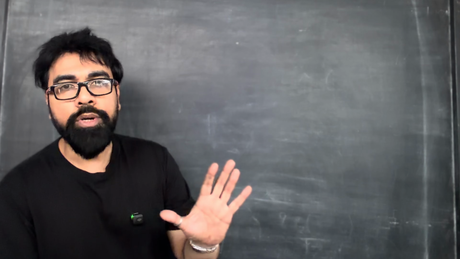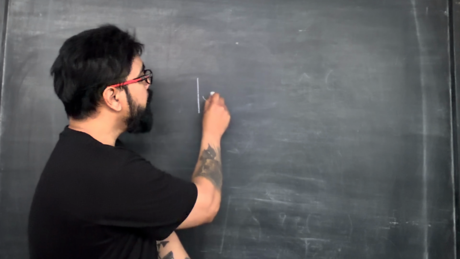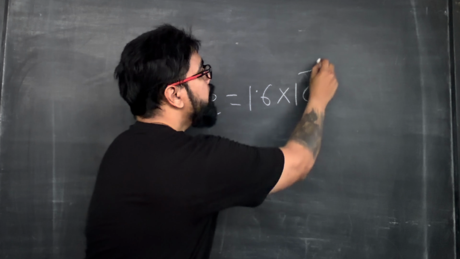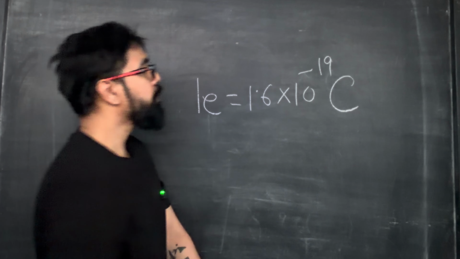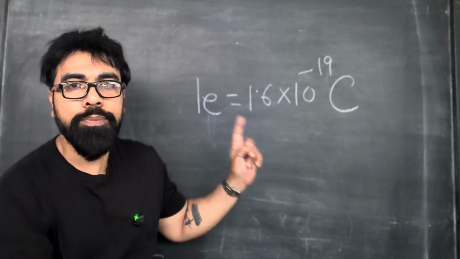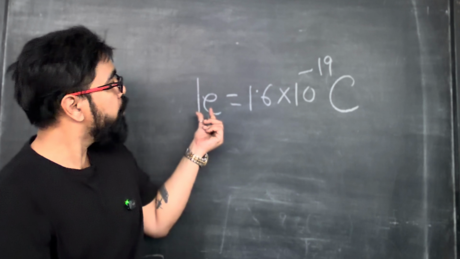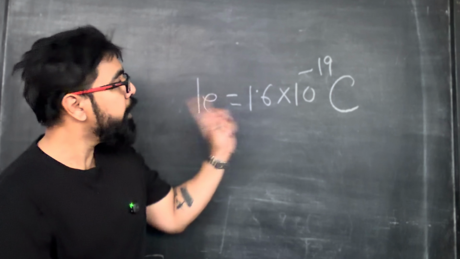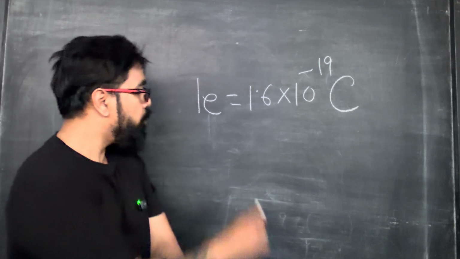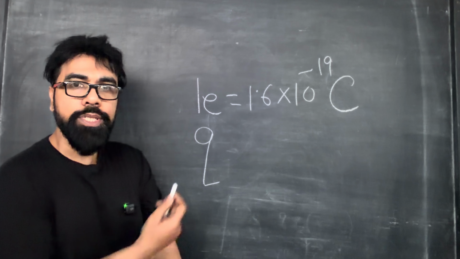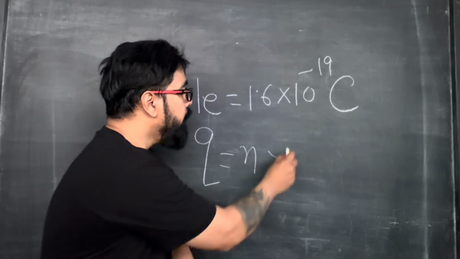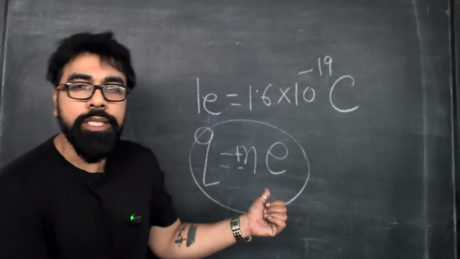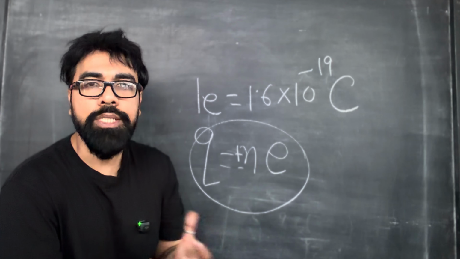Now, what is an electronic charge? The charge of an electron, 1e, is equal to 1.6 × 10^-19 Coulomb. It's a positive charge because I have taken plus e, so you can also say it's the charge of a positron. For an electron, there will be a negative sign. So, quantization of charge means that charge Q must be an integral multiple of the electronic charge, and it can be plus or minus. If it is plus, it is for a positron. If it is minus, it is for an electron.